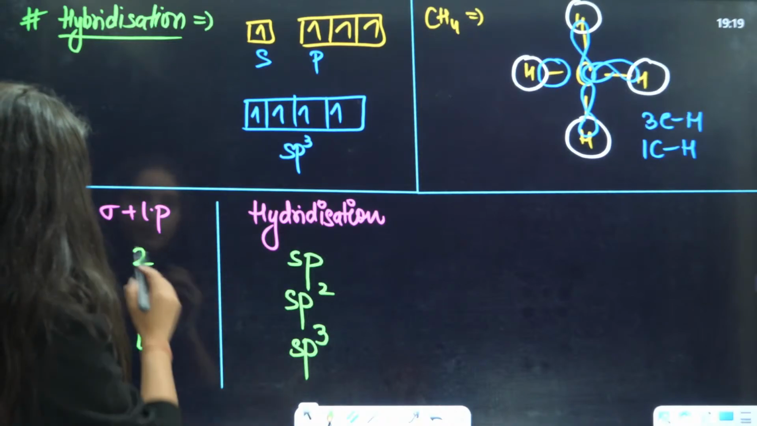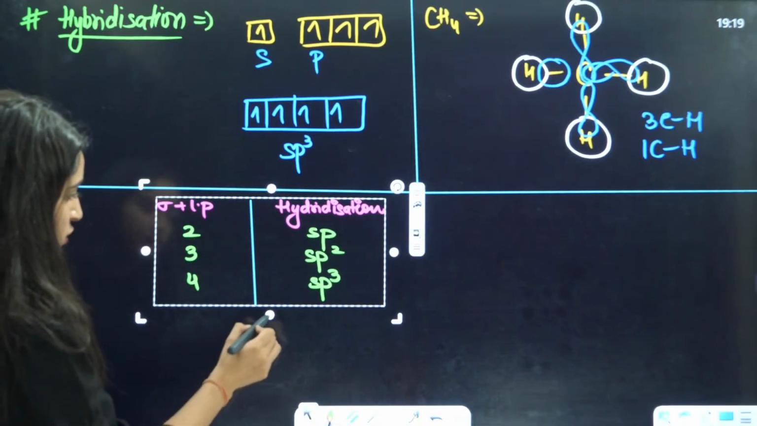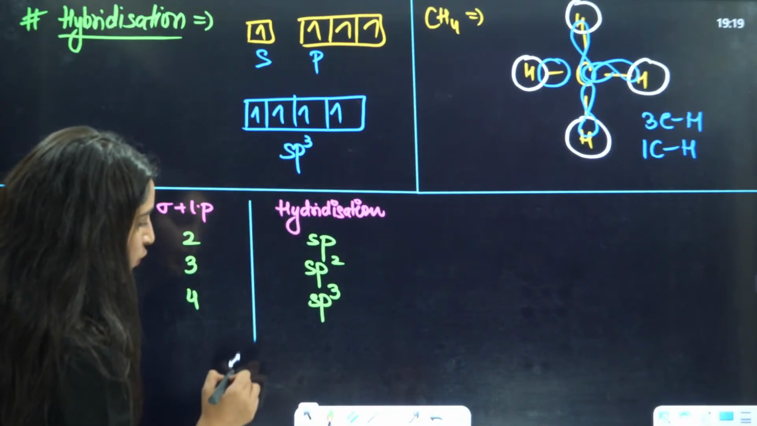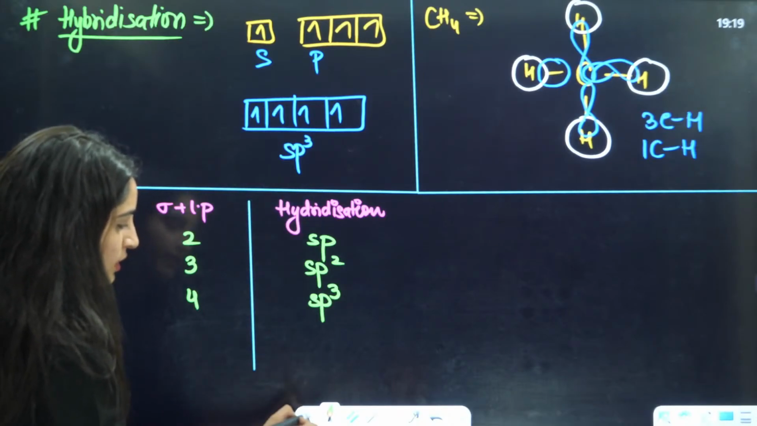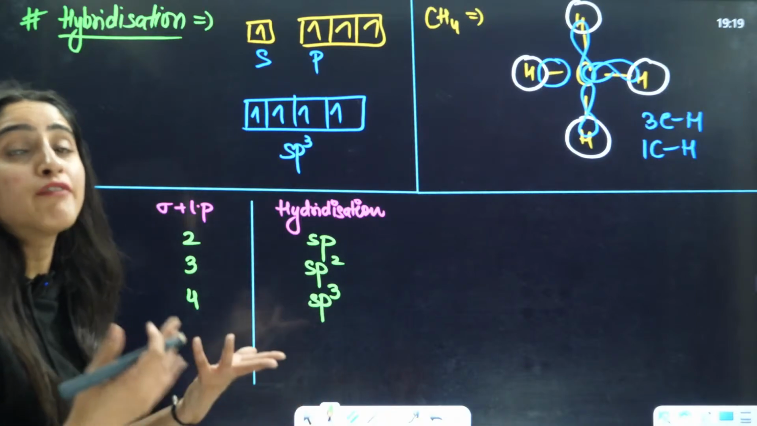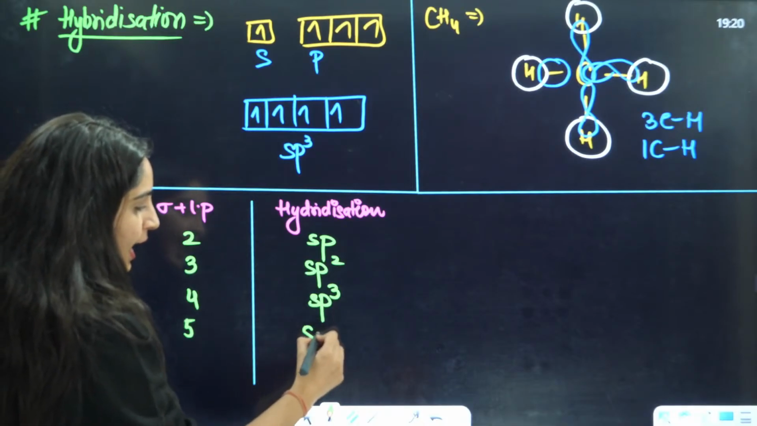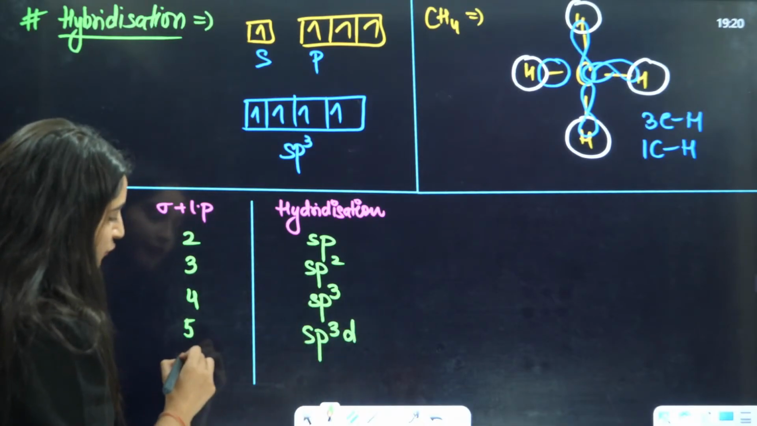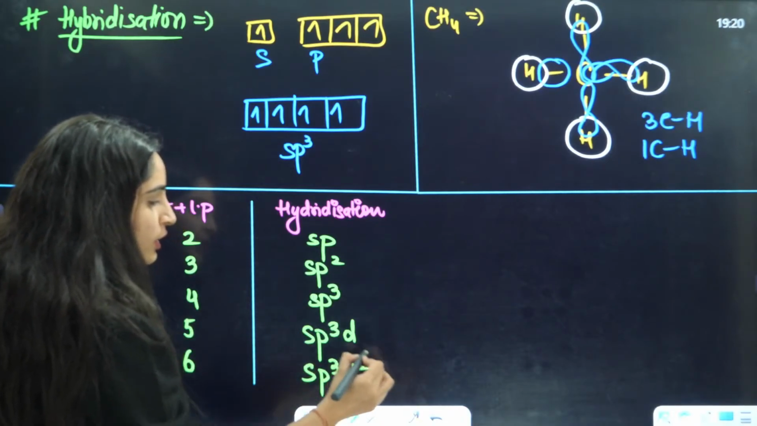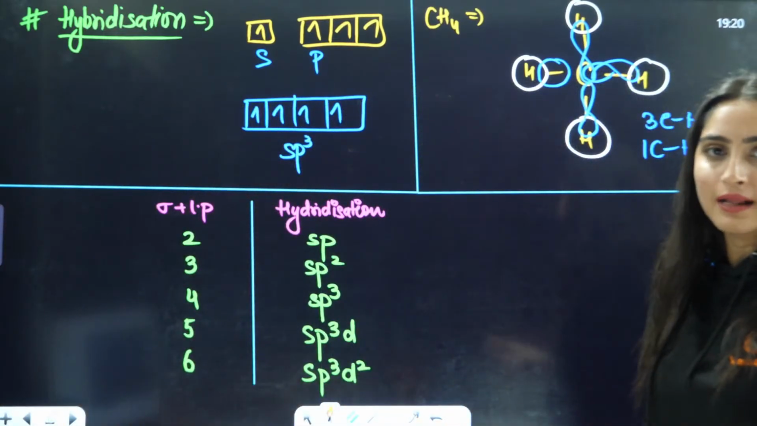Okay, so let me write 2-3 more hybridizations here. I don't have the space. Now, this was the basic rule, okay? Now, what if we have 5 sigma plus lone pair? So when you have 5 sigma plus lone pair, the answer will be sp3d. Right? If you have 6 sigma plus lone pair, the answer will be sp3d2. That is going to be the answer here.